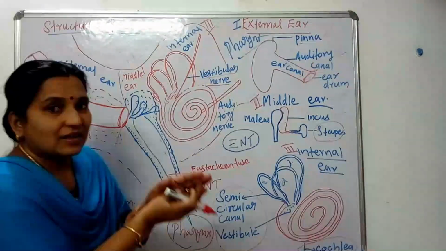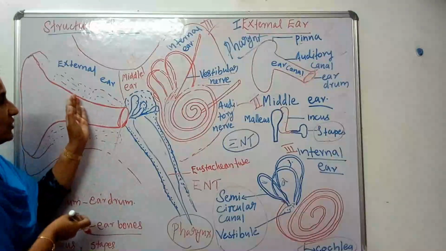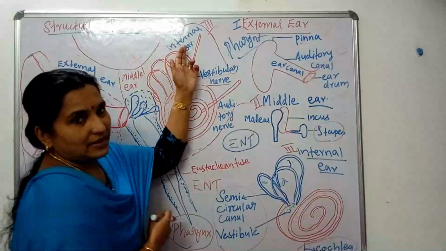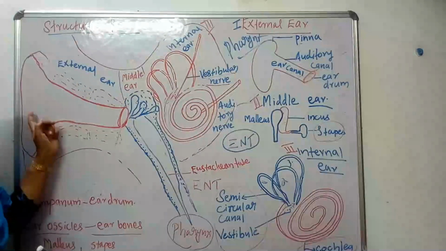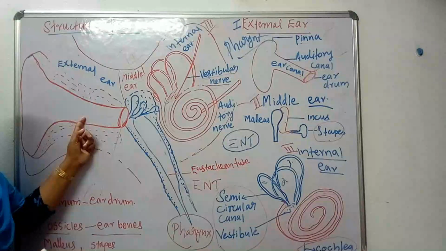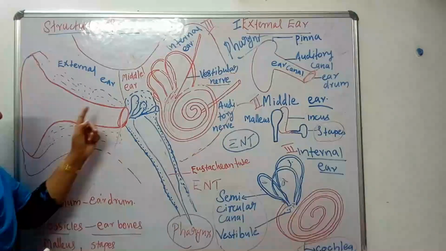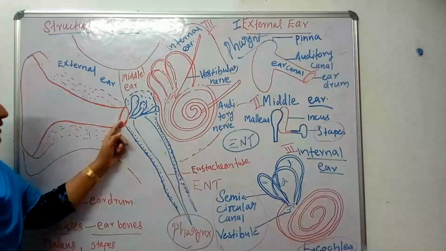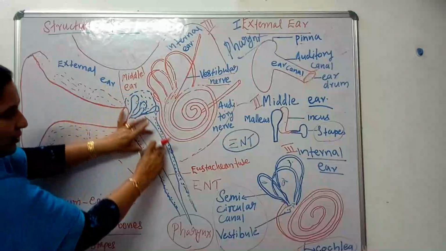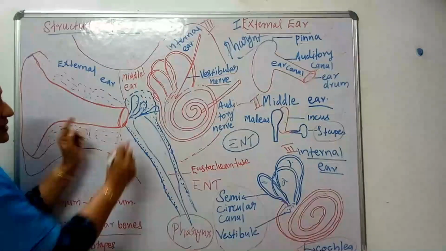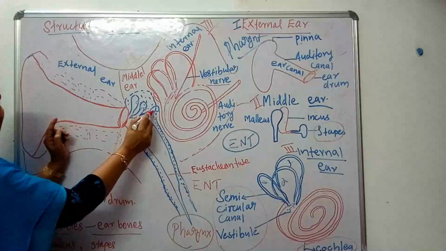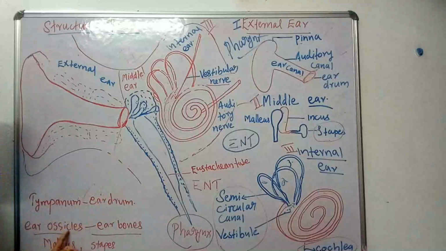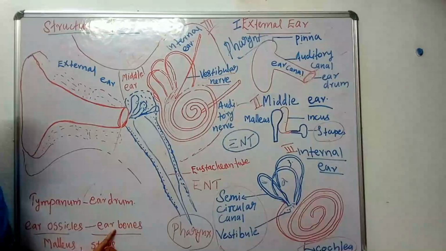So basically the three important parts of the ear are the external ear, middle ear and internal ear. The external ear consists of the pinna, ear canal, otherwise known as the auditory canal, and the eardrum, otherwise known as the tympanum or tympanic membrane. Next, the middle ear consists of the malleus, incus and stapes. They are known as ear ossicles, otherwise known as ear bones.